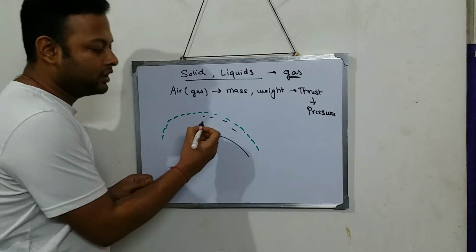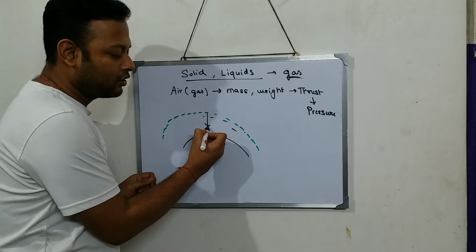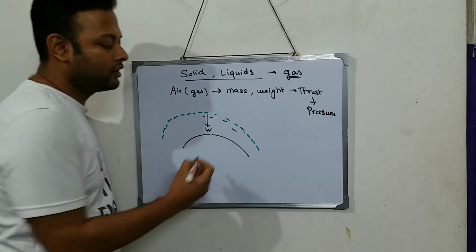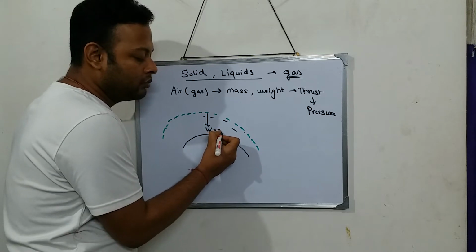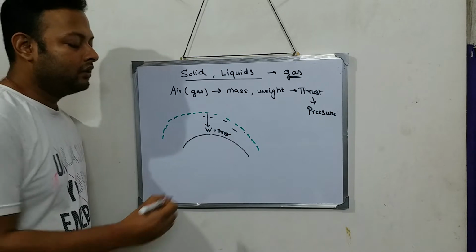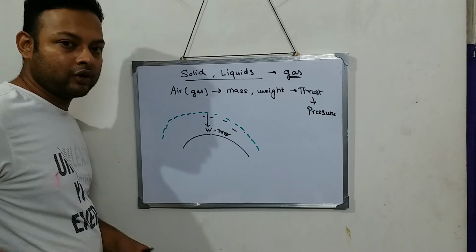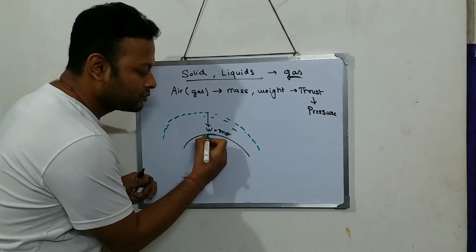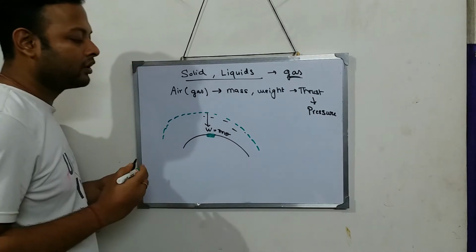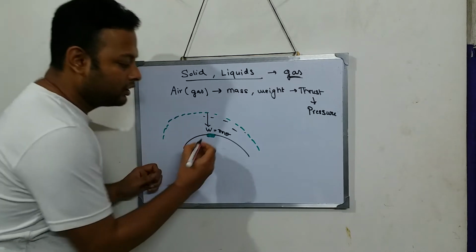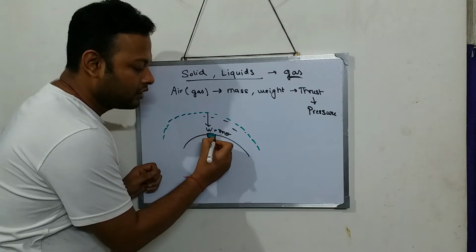Because of that mass, it will exert a weight in the downward direction. Because of this weight, there will be a thrust. And if this thrust is applied on a unit area, on a particular area, say this much of area, then on this green area there will be pressure.